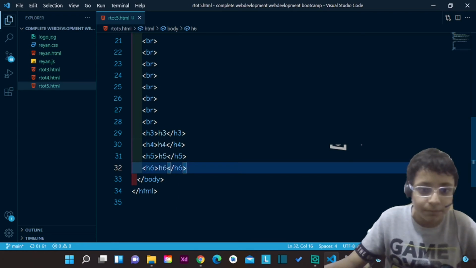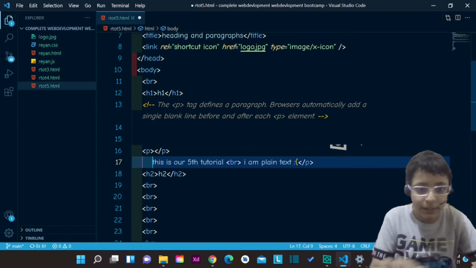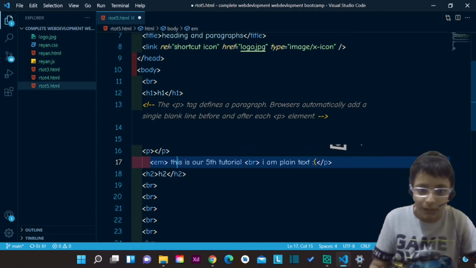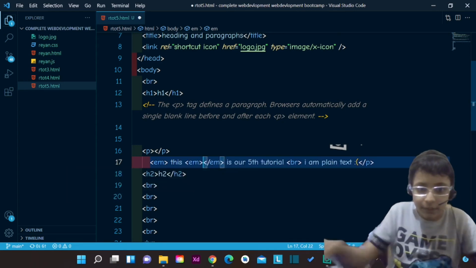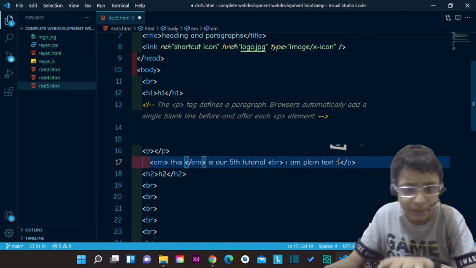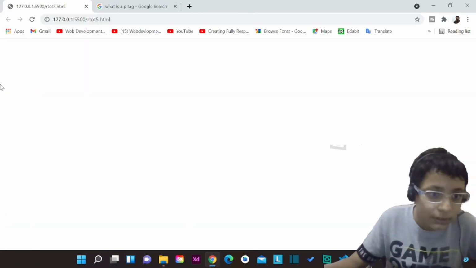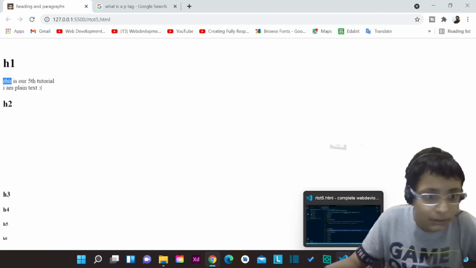We have another tag for making the text italic. That is called an EM tag. Let's now close this tag, and we can see that this word is italic.